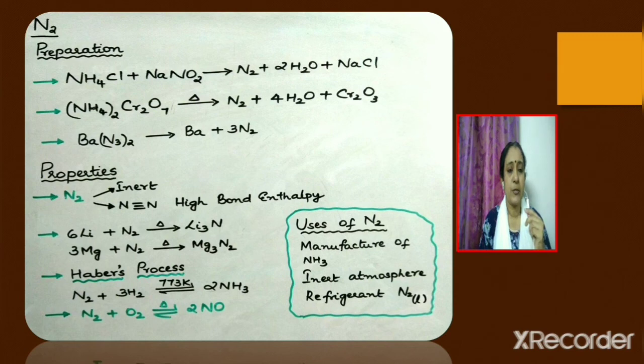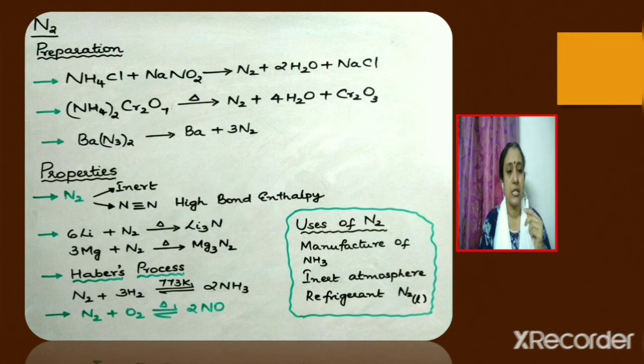Another method used is thermal decomposition of ammonium dichromate. Ammonium dichromate, when heated, decomposes to nitrogen, water and chromium trioxide. Very pure nitrogen can be obtained by heating barium azide. Ba(N3)2, when heated, decomposes to barium and pure nitrogen. Let us now discuss the various properties of nitrogen.